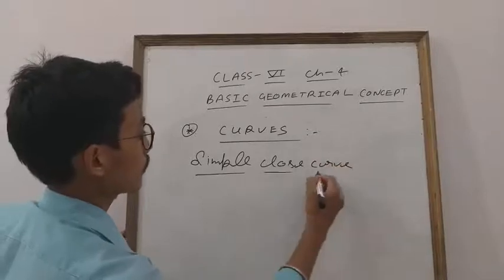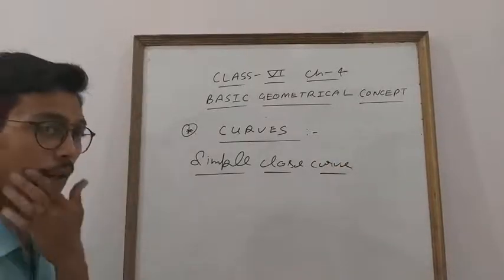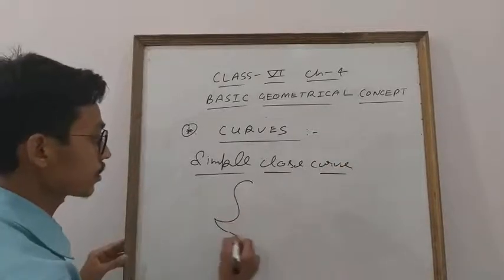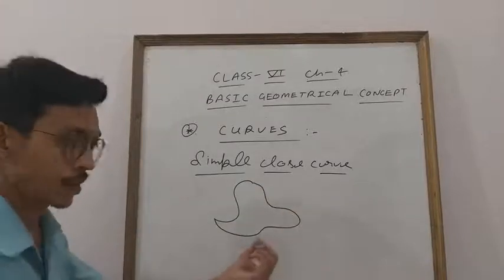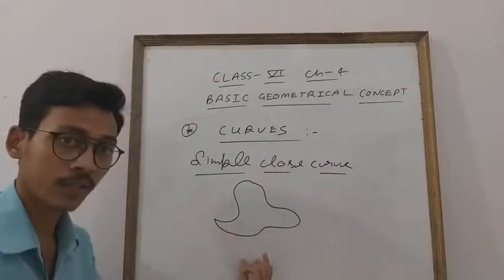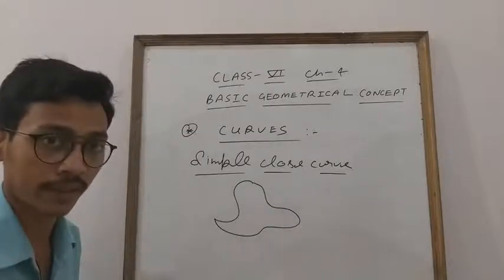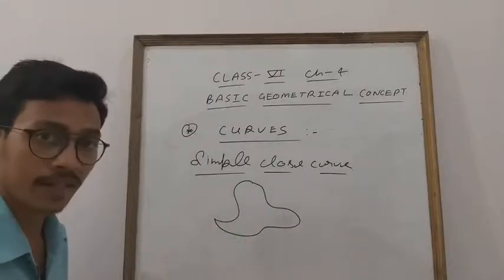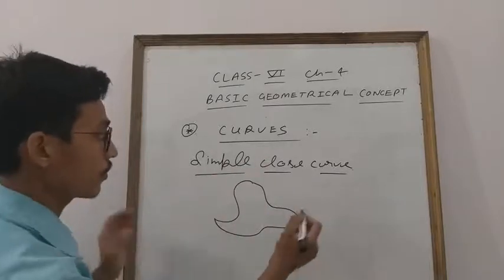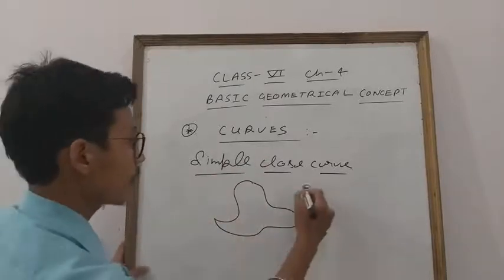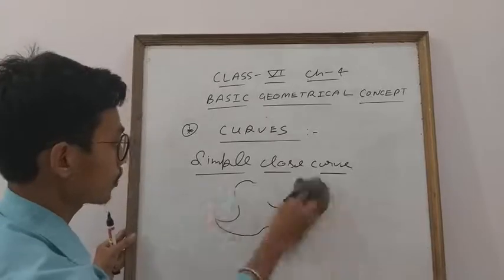Okay, everyone? So how will you draw a simple closed curve, student? This is your simple closed curve, because the lines are not intersecting each other. Intersecting means having the same meeting point. Clear? Intersecting means having the same meeting point.